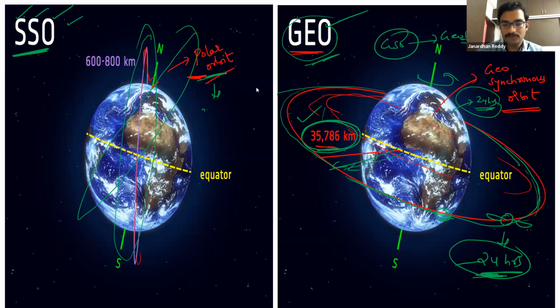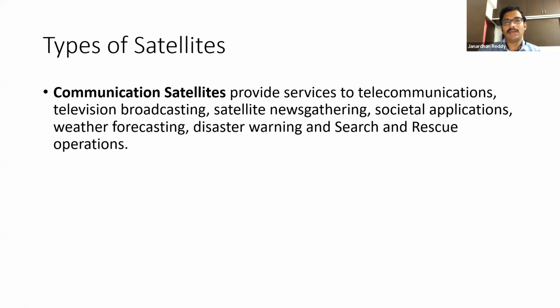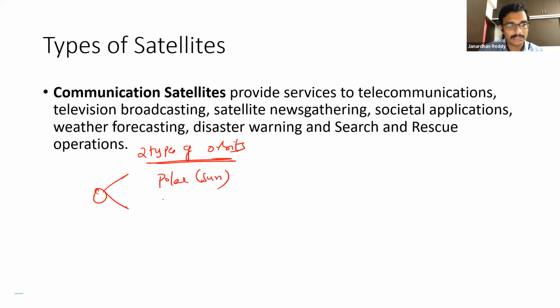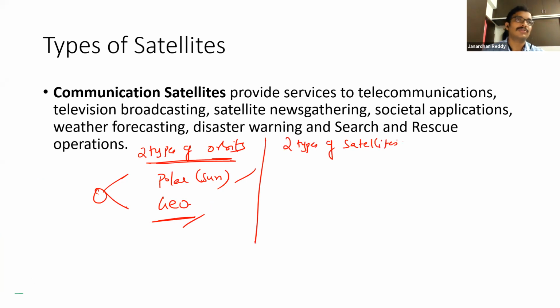Let's see. Now in this context we are having a broad classification. Once you understand this, it will become simple. You have two types of orbits. Yes or no? Polar or sun synchronous, then geosynchronous. Okay, two types of orbit. Similarly, you have two types of satellites. Based on this only, two types of satellites broadly. Similarly, you have two types of launch vehicles.